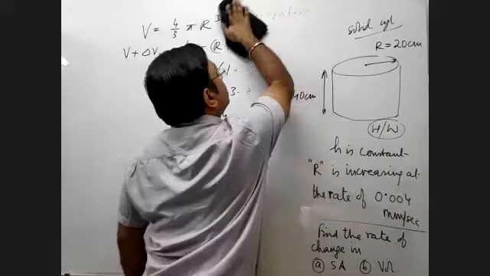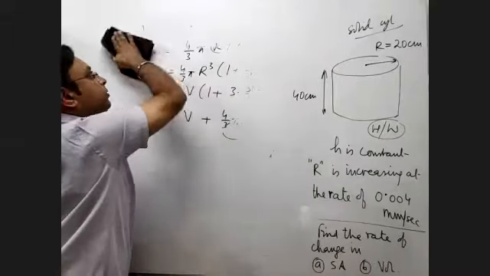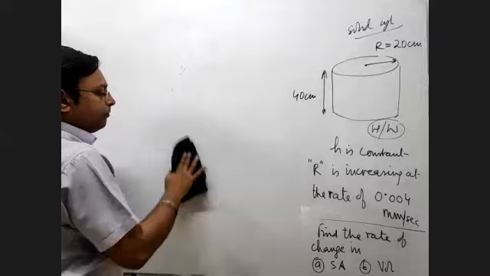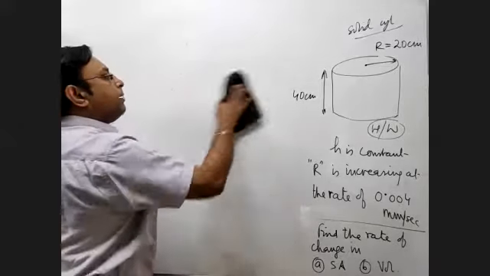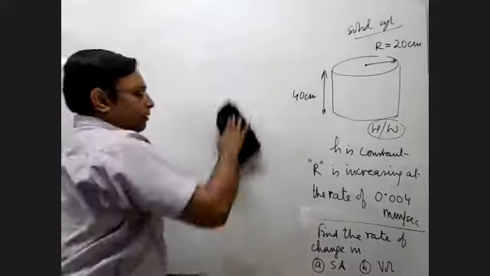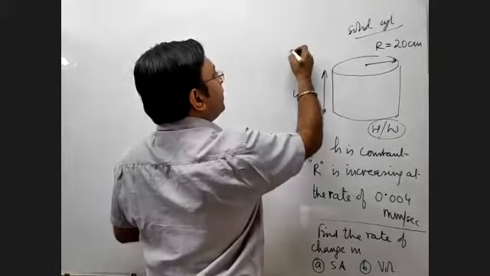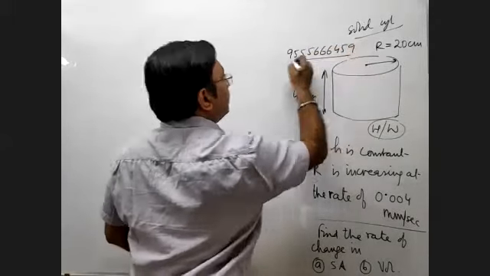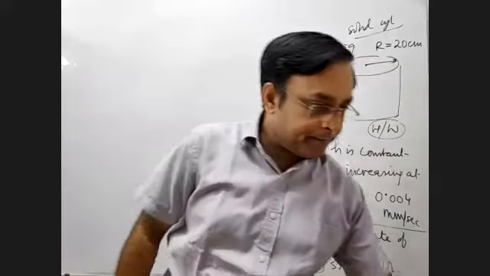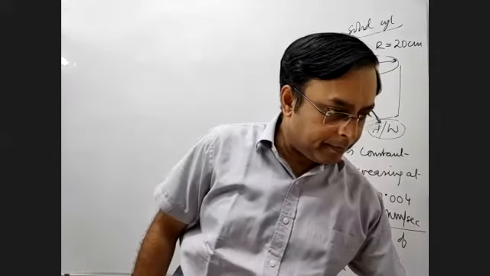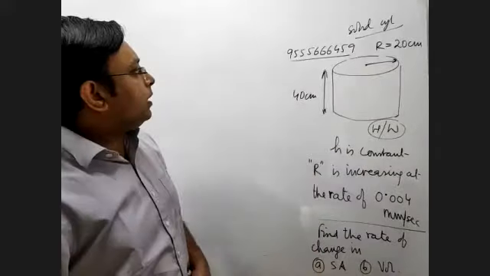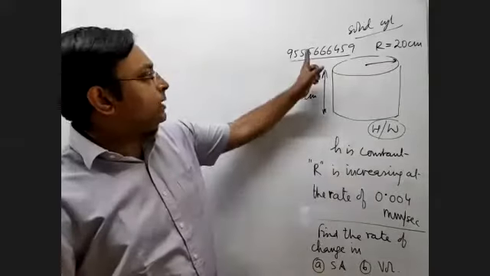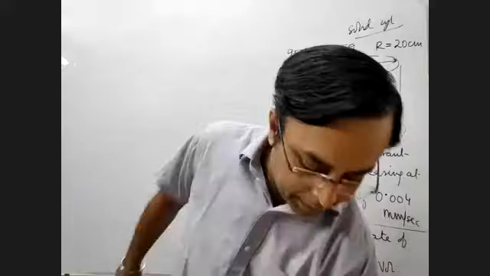So this is our homework. Please solve it and send it to the same number. Send a pic of the solution to the same number that I've given you. I've in fact included that number in the group also. This number. Okay. 955565645. This number. So solve it and send it to this number. Okay. But that's for homework.